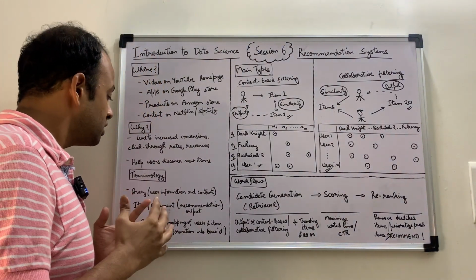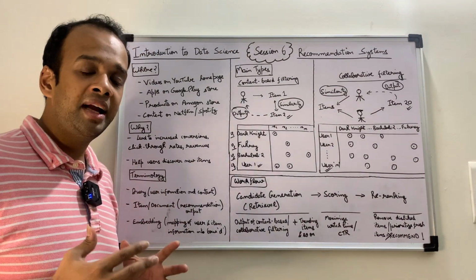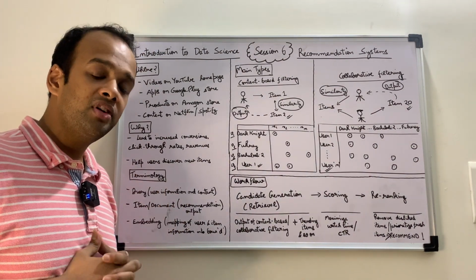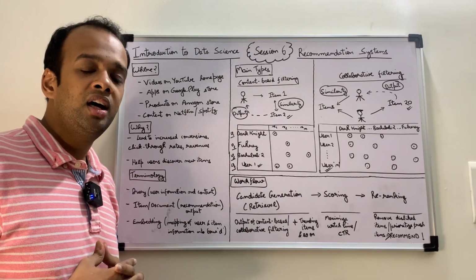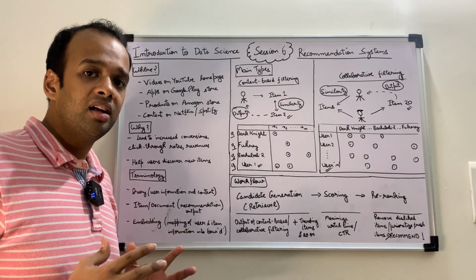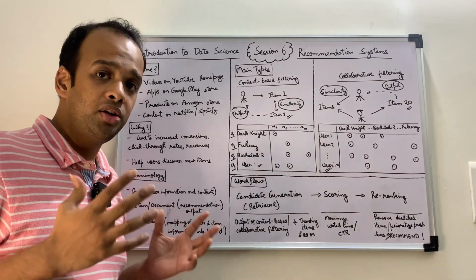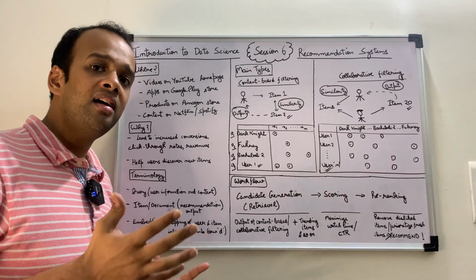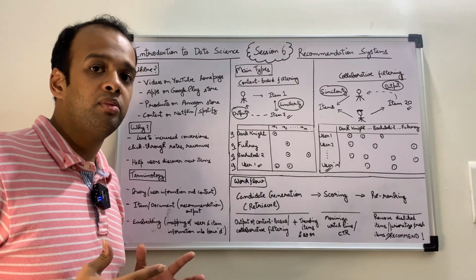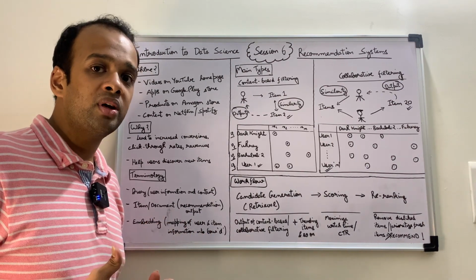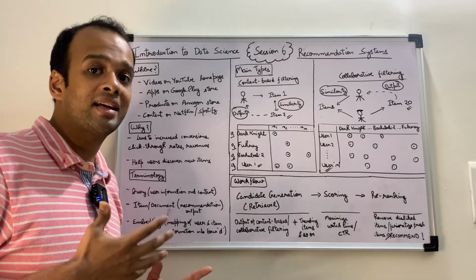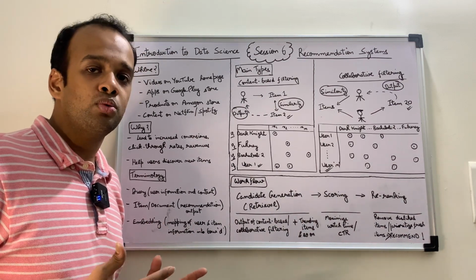Now moving on to the key terminology behind recommendation systems. The first one is a query. A query is nothing but information about a particular user and any other contextual information about him or her. For example, geographical location, the device that was used to access the website or the app, and so on.